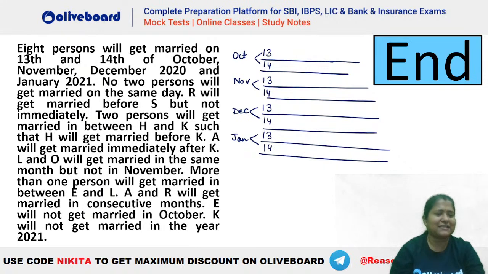Chalo, let's try it out. Let's see how this particular question is to be done. So it says R got married before S but not immediately. That means there has to be at least one person between R and S.